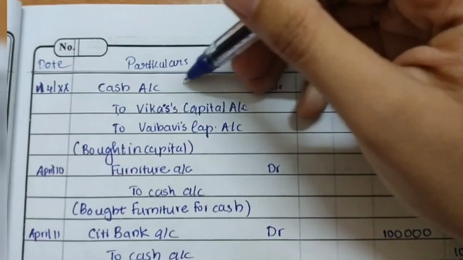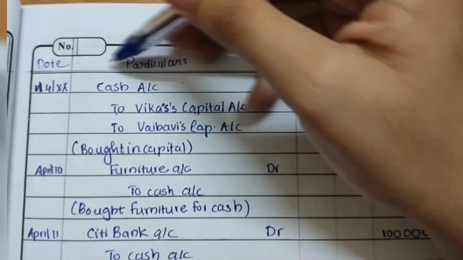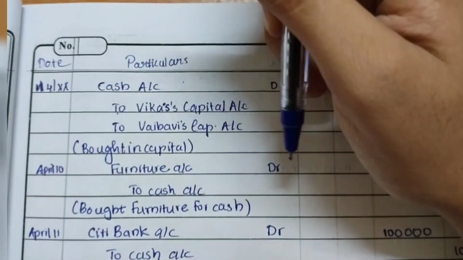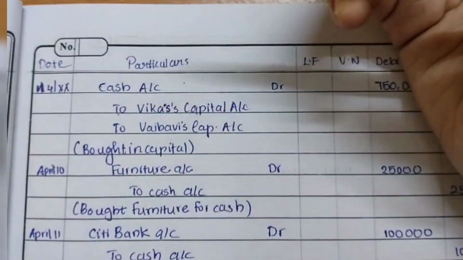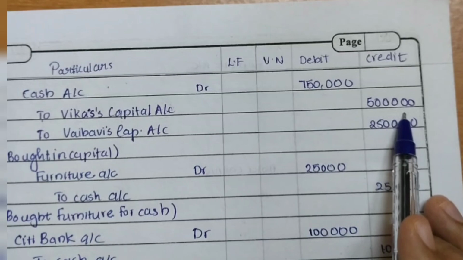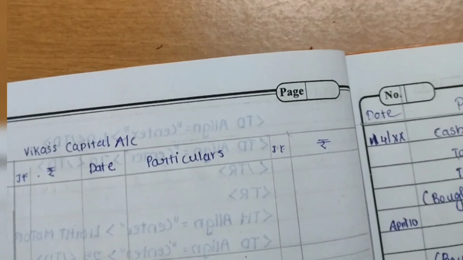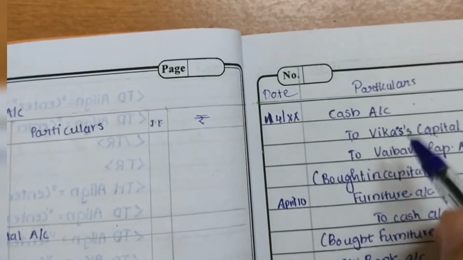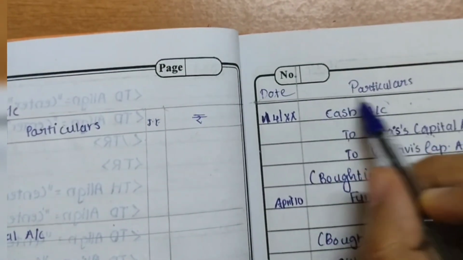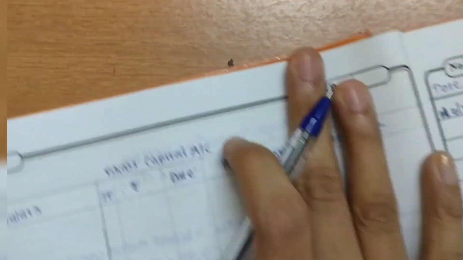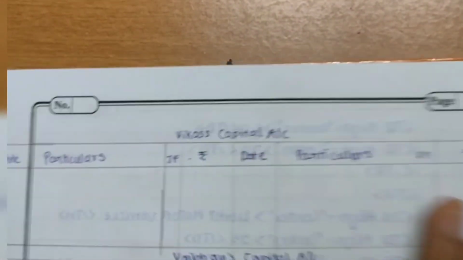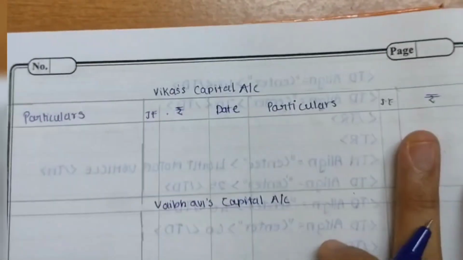So I'm looking for the debited account. The debited one is the cash account. So I'm taking that cash account. And see what is the amount corresponding to Vikas's capital account. It is 5 lakh. Vikas's capital account is being credited here, but I'm taking the term of the debited one. So I have already drawn Vikas's capital account. So this is the way we have to do it.